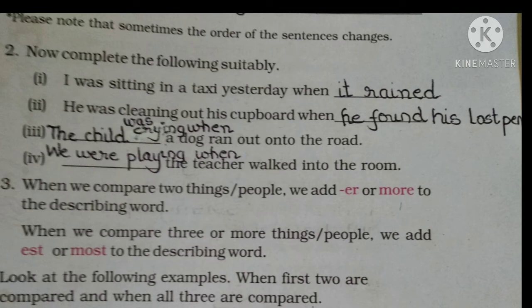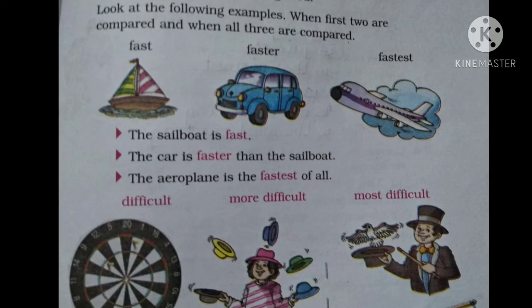So when we compare three or more things or people, we add EST in the superlative degree, or sometimes most, to the describing words. So now you look at the following examples, where the first two are compared and when all three are compared.